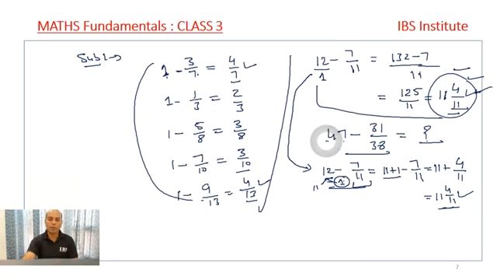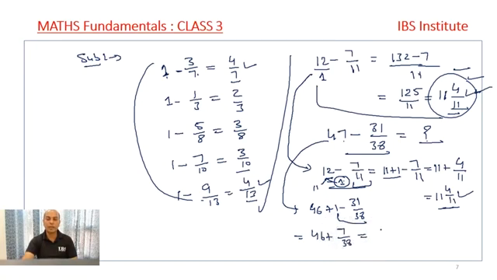Fine. Now, if we have to solve this question, 47 minus 31 upon 38, I know this 31 upon 38 is less than 1. So from 47, I write 46 plus 1 minus 31 upon 38. 1 minus 31 upon 38 will be 7 upon 38, and I get the answer to be 46 7 upon 38. Very simple answer, very easy to follow, right?